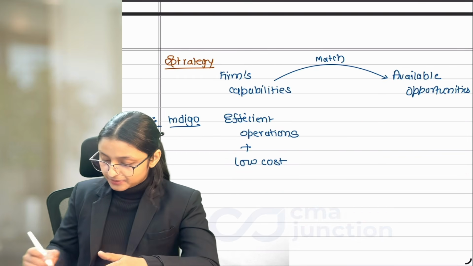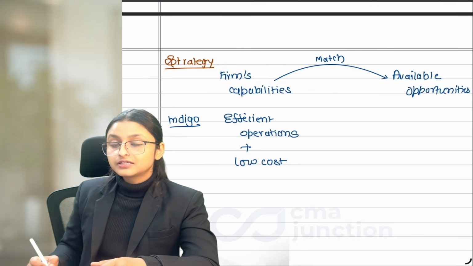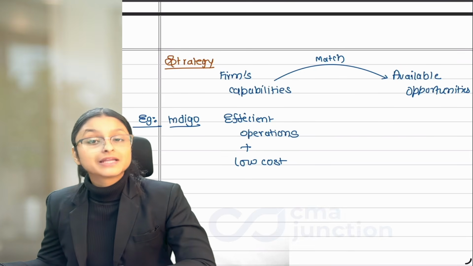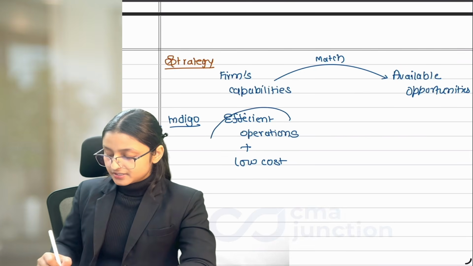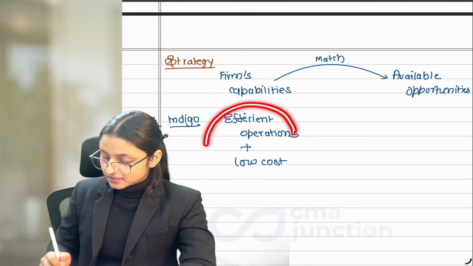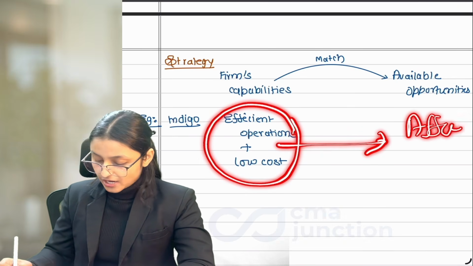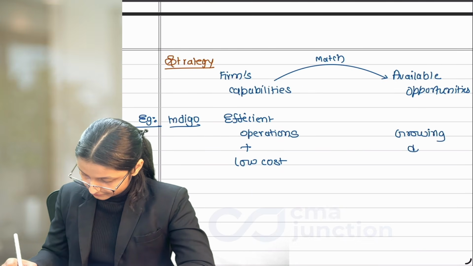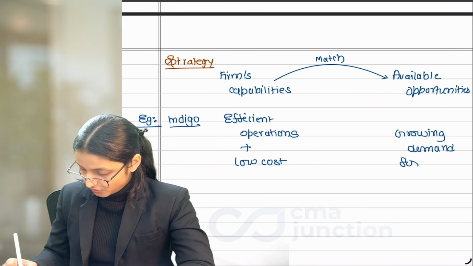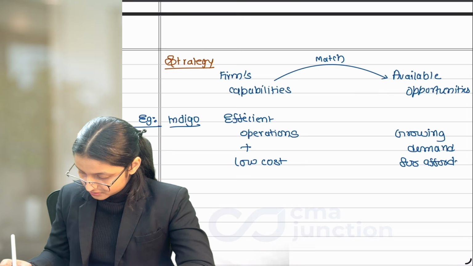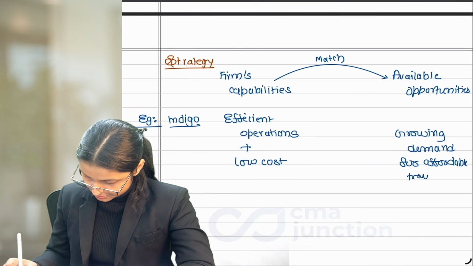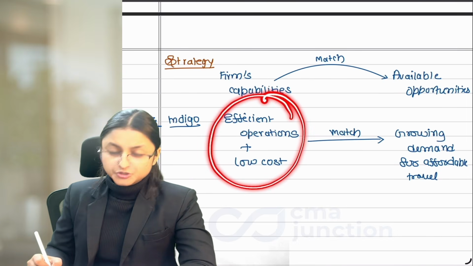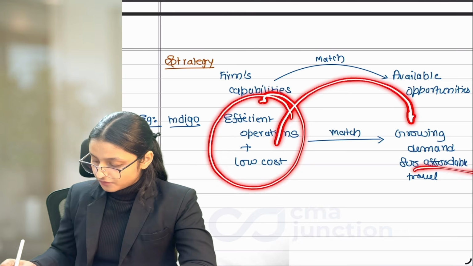So Indigo has these capabilities and it saw the opportunity that people want affordable travel in India, affordable air travel. And what Indigo did is it matched its capabilities with the available opportunity of affordable travel customers. So growing demand for affordable travel is the available opportunity, and Indigo matched both of them, its capability of efficient operation and lower cost, with the growing demand of affordable travel.